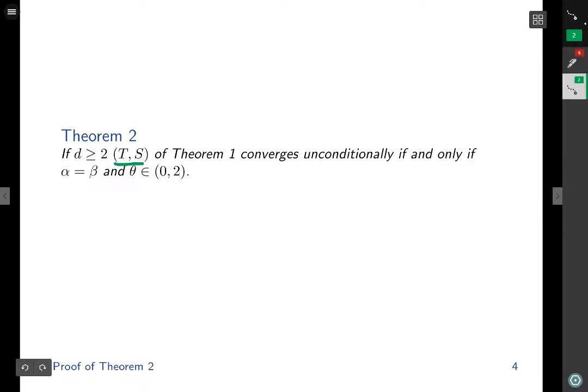Theorem 2 states that the splitting of Theorem 1 converges unconditionally if and only if alpha is equal to beta and theta is between 0 and 2. This result assumes that the underlying dimension of the Euclidean space is bigger than or equal to 2, and therefore this theorem does not apply to monotone operators that map from R to R.